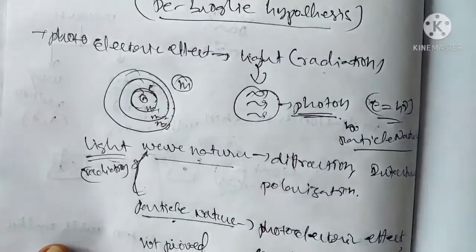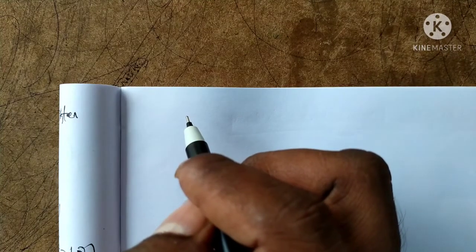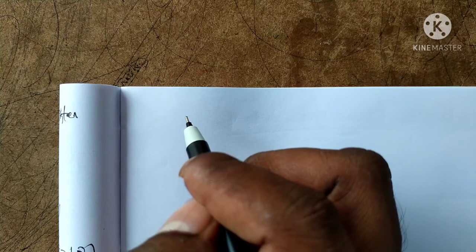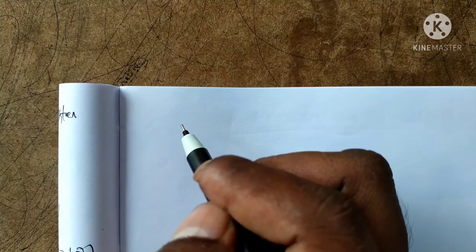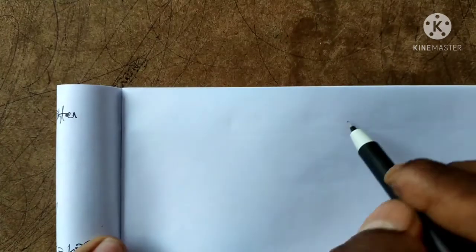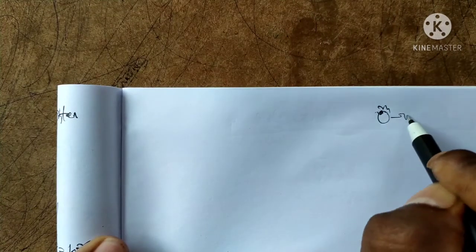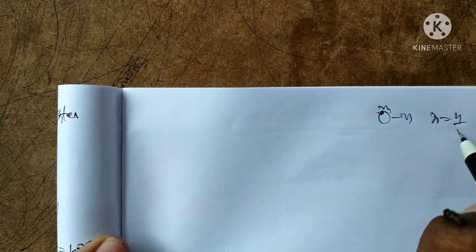Okay, now next, wave nature of matter. Wave nature of matter is nothing but matter waves. The best example is photon. Now discussed, photon having mass m with velocity v, lambda is equal to h by mv or h by p.